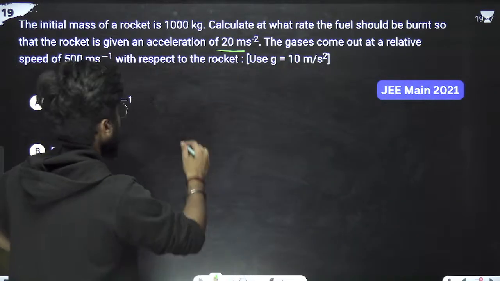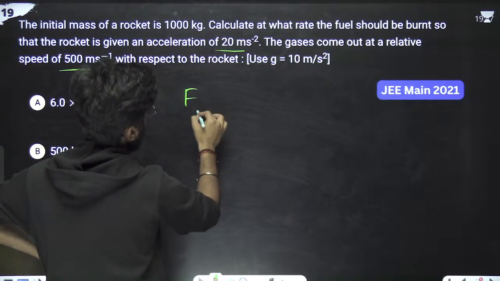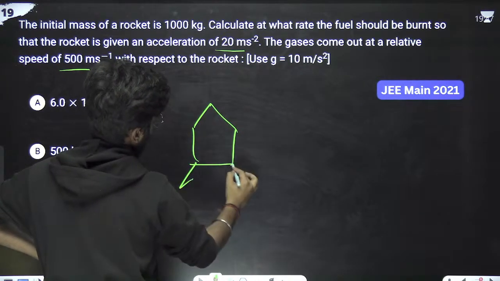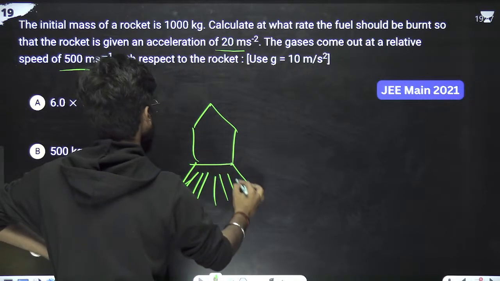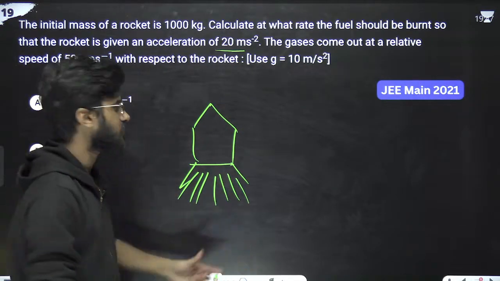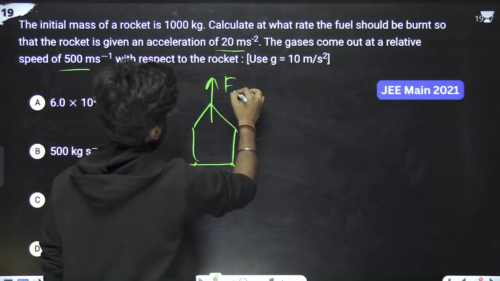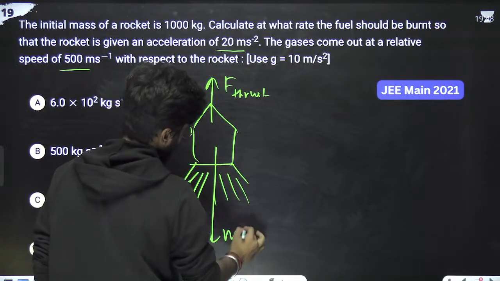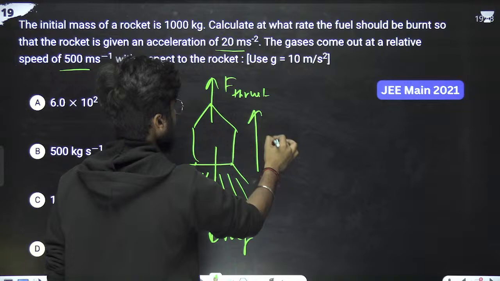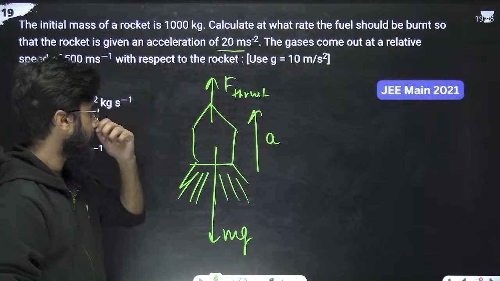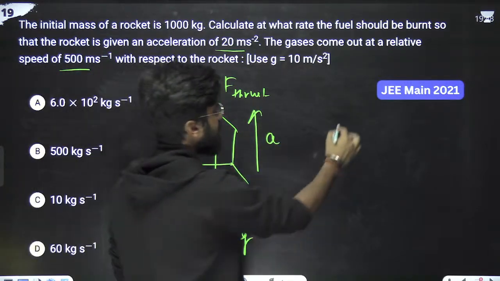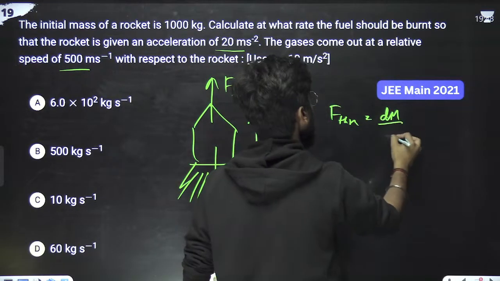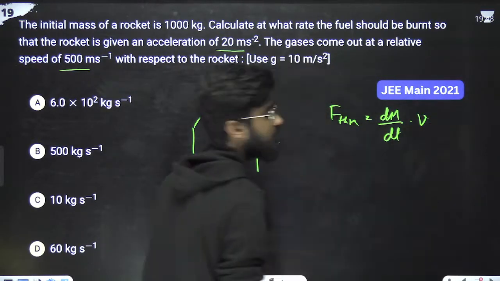Let us try. What is the total force? Suppose this is the rocket and these are the thrust. It just goes because of this thrust in an upward direction. So this is F thrust, and in the downward direction mg is working, and it is going with acceleration a. What is thrust force? We have already written that F thrust equals dm by dt into velocity.